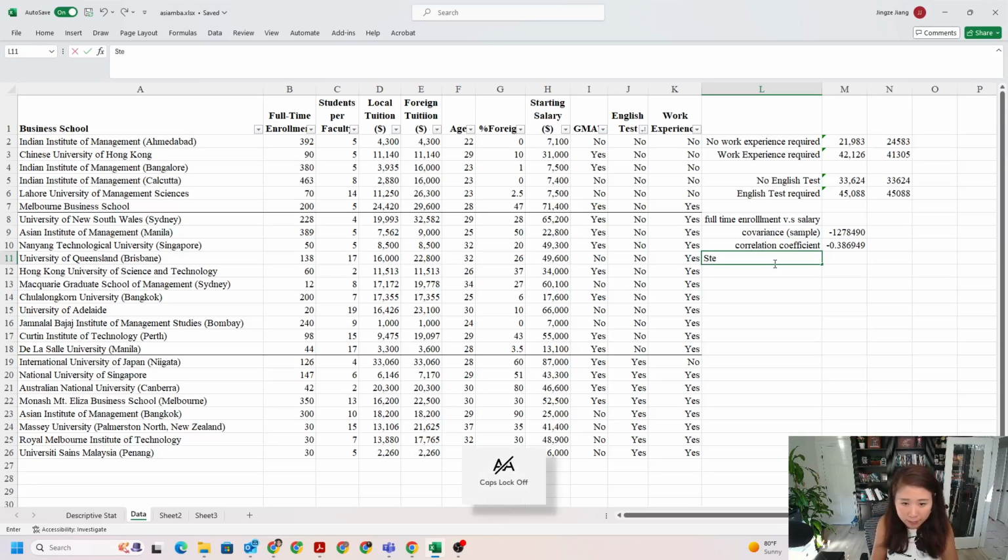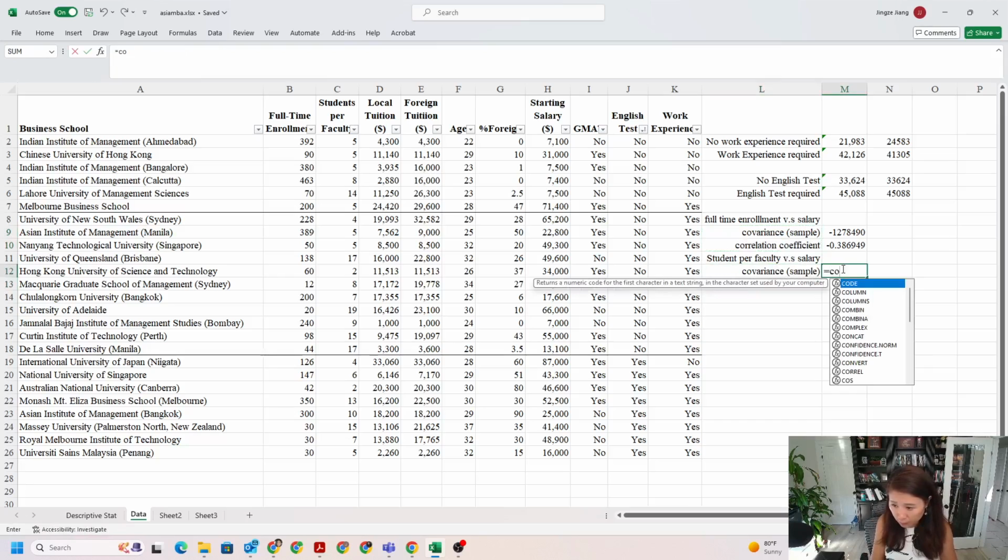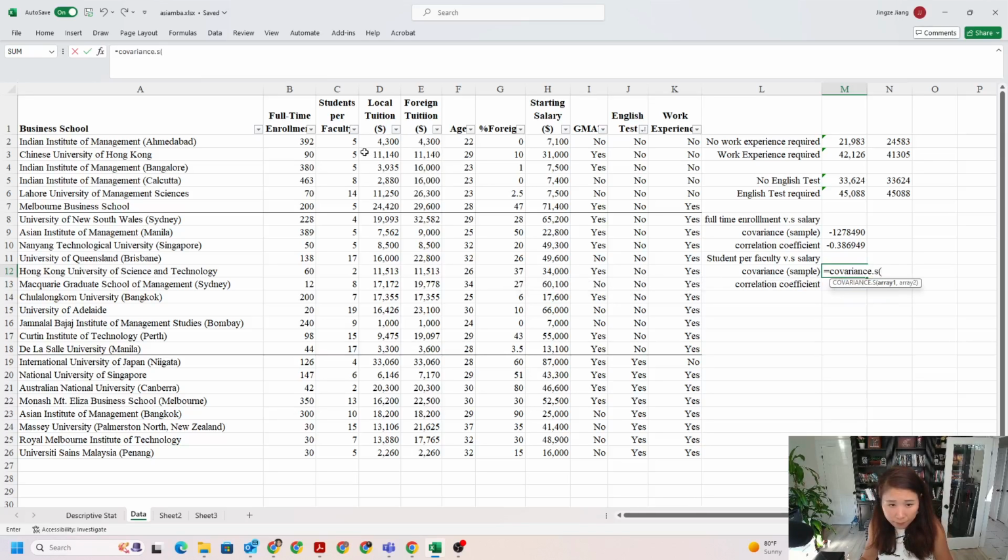So the next one is the students per faculty versus salary. And then we are doing the same thing, covariance. Okay, COVARIANCE.S, students per faculty, salary.